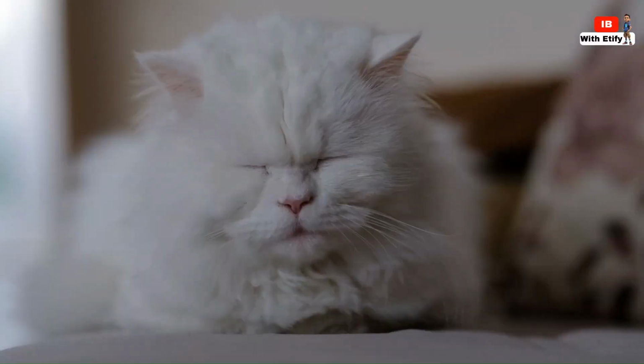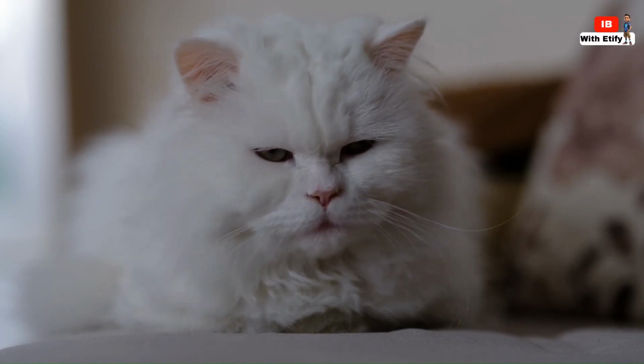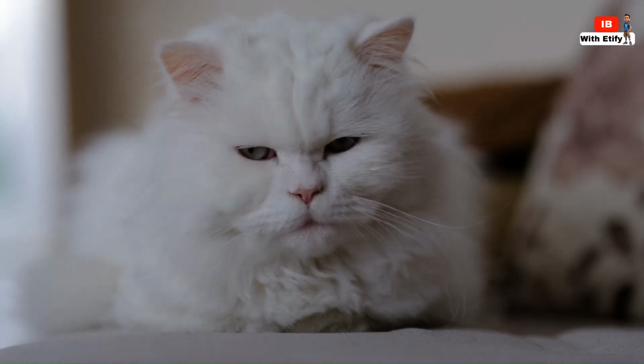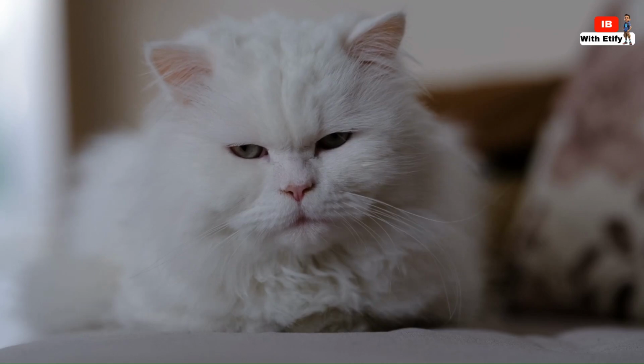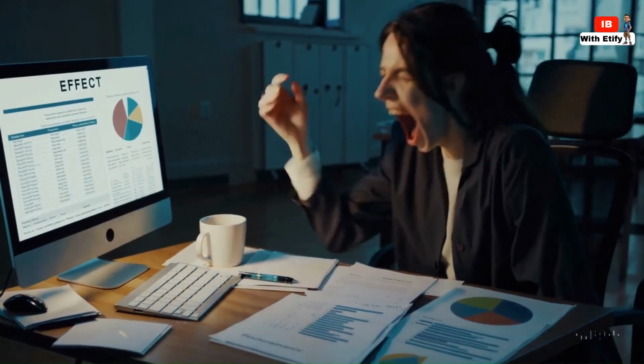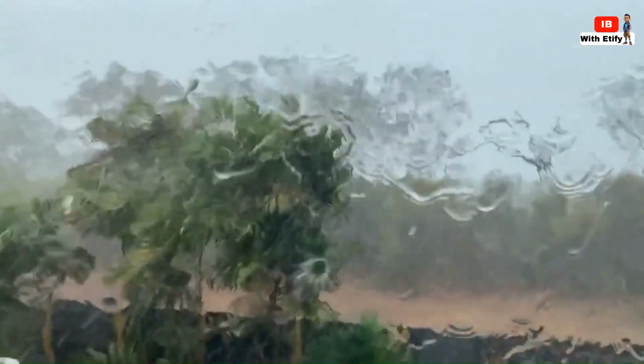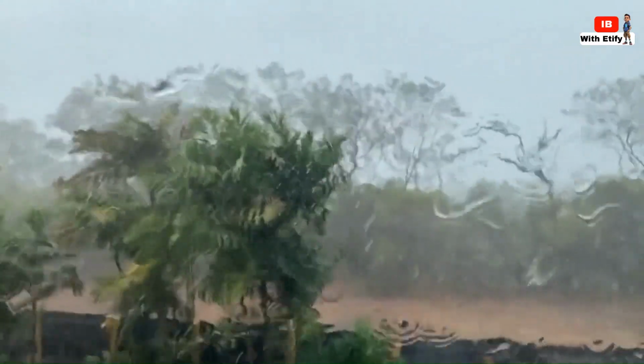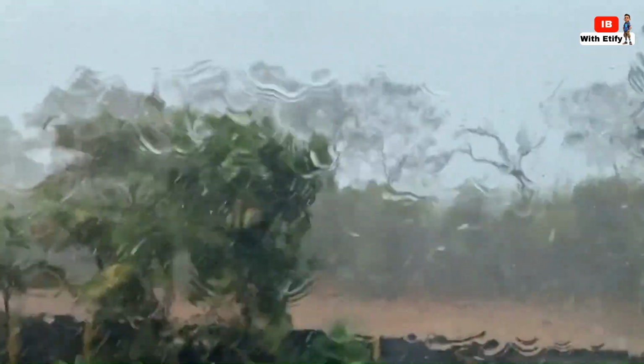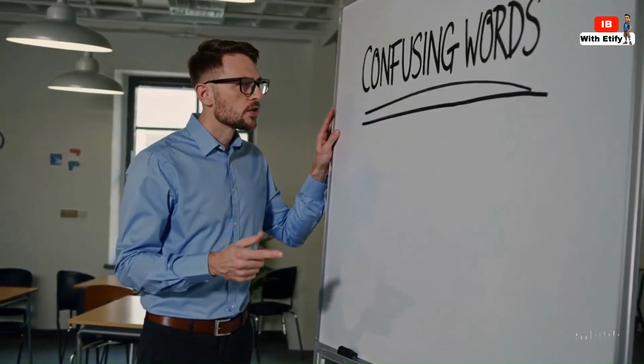Affect is the doing. For example, the lack of sleep affected his performance at work. Here, the lack of sleep is doing something to his performance. It's influencing it negatively. Affected is the action. Another example. Heavy rain will affect travel plans this weekend. The rain is the active agent here. It will do something to the travel plans. It will change them or make them difficult.